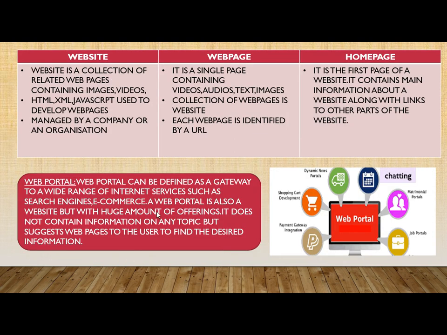The next is website, web page, and home page. So what are these? Website is a collection of related web pages which can contain images, videos. Then these websites are developed using languages like HTML, then we have XML, JavaScript, and many more. Then these websites are managed by a company or an organization, or even a person can manage a website. So this is website.